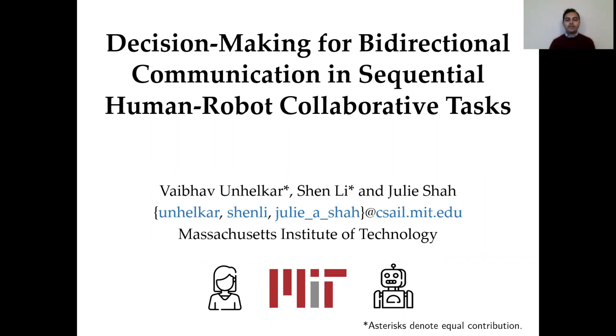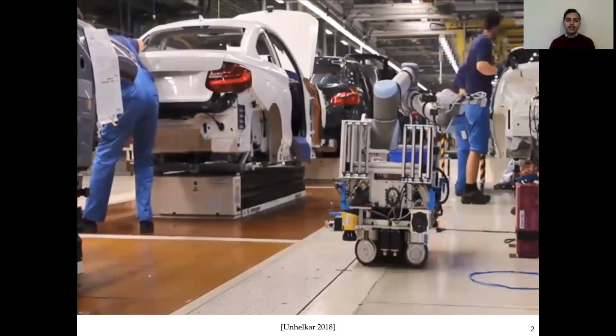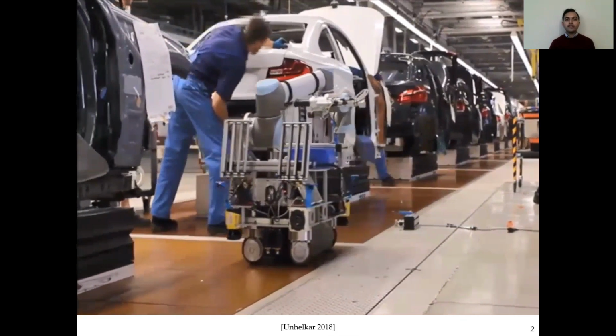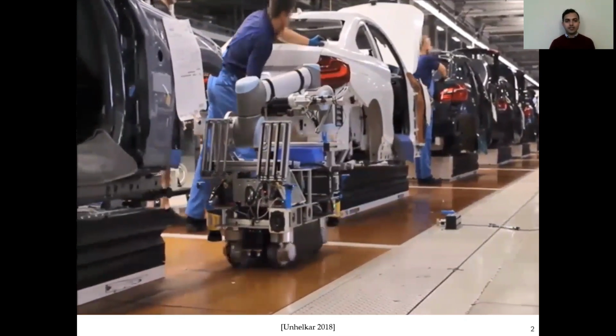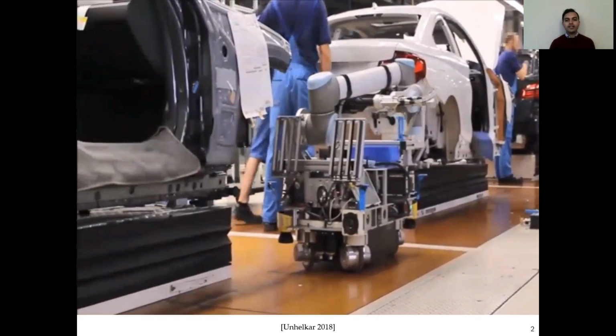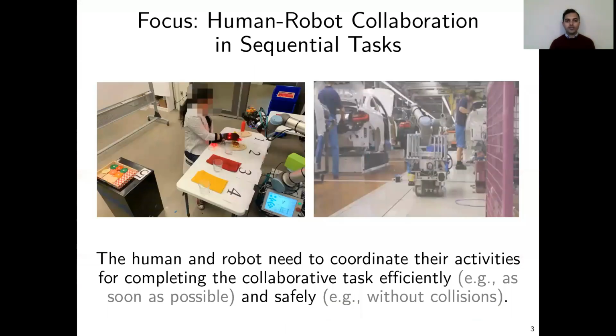In today's talk, I'll be talking about joint work done at MIT with Shen and Professor Julie Shah on decision making for human-robot communication. In our work, we are interested in designing collaborative robots, such as this one, for supporting humans in sequential tasks. Examples of such sequential tasks exist in manufacturing, healthcare, space, and even our homes.